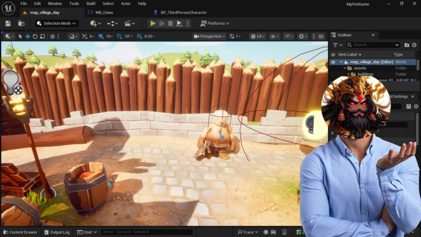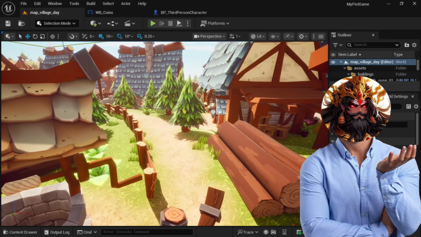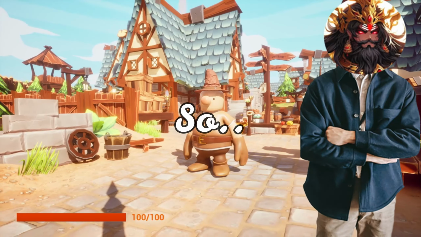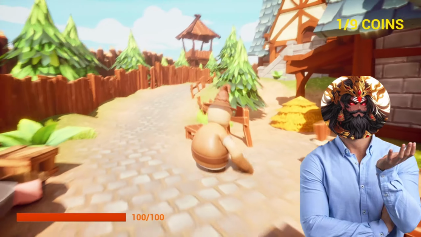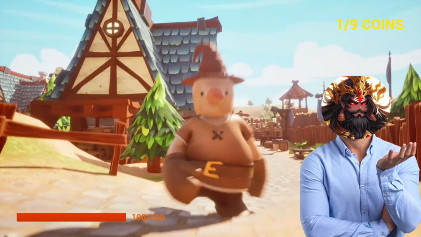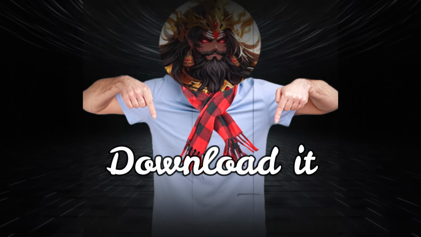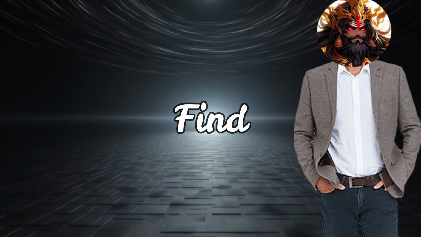And it's done. So here's the overview. There are total 9 coins to collect without dying of course. And no, I am not revealing what they are. So that's all. That's the whole gameplay. So yeah, that's how I made my very first Unreal Engine 5 game in just 7 days. It's junky, it's chaotic, but I love it. You can download it in the description. Try to survive and let me know how fast you find all the 9 coins.